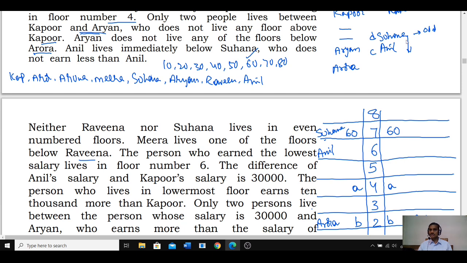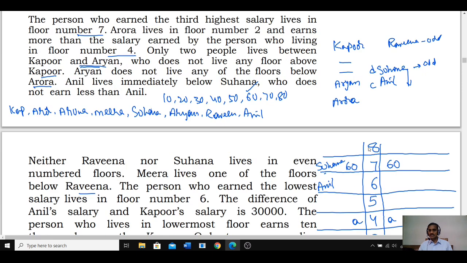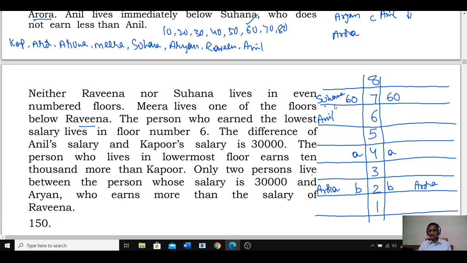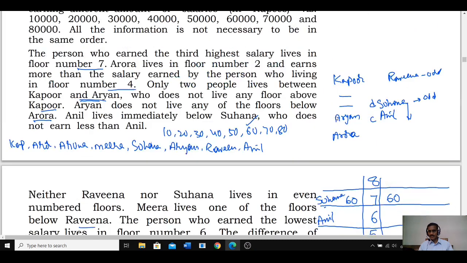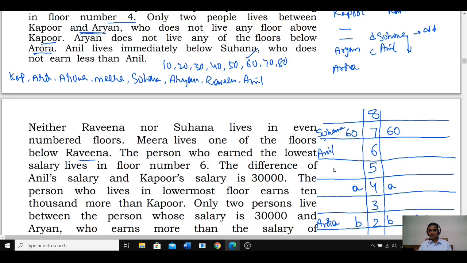And Ravina is also on an odd number floor. Now Kapoor cannot be here. If Kapoor is here, then Aryan must be here. Then Kapoor will be at this place. Kapoor, as we discussed earlier, must be in 6, 7 or 8. But here Suhana and Anil are on 6 and 7, so Kapoor is left with only 8. If Kapoor is on 8, then this will be Aryan.